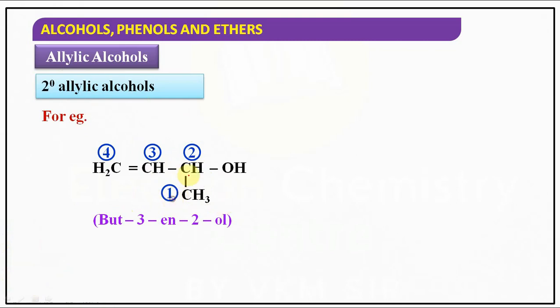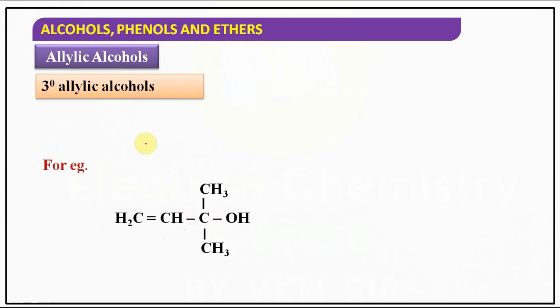Start numbering from here: 1, 2, 3, 4. Four carbons are there, so but-. Third position double bond is the 3-ene. Second position alcohol, so but-3-en-2-ol. So but-3-en-2-ol is an example of secondary allylic alcohol. Hope you understood.